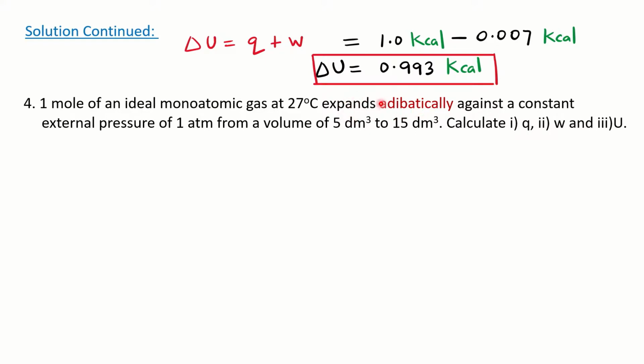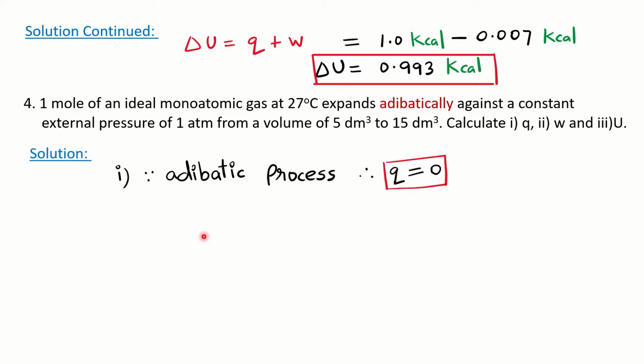Expansion means W will be negative, against a constant external pressure of 1 atmosphere. Pressure is given here, and the volume is changing from 5 decimeter cube to 15 decimeter cube. It is expansion, right? W will be negative. They are asking you to calculate Q, W and U values.